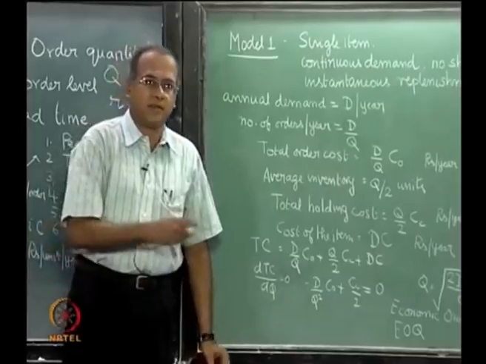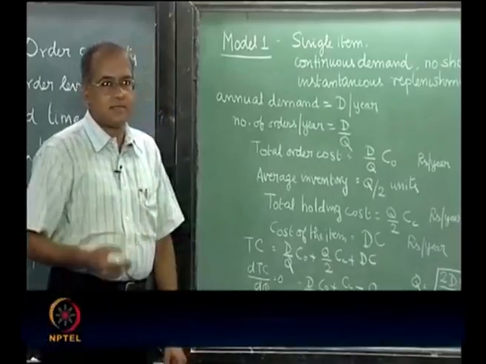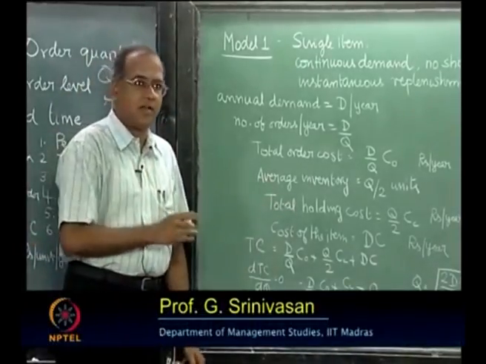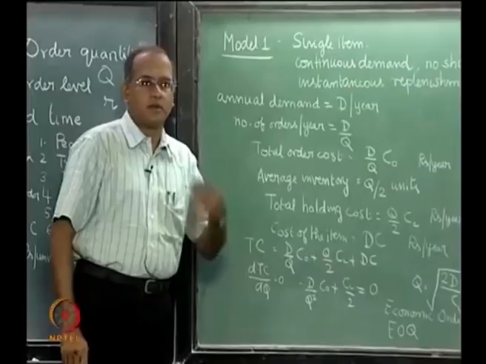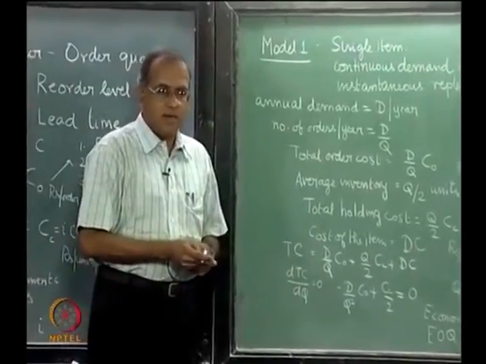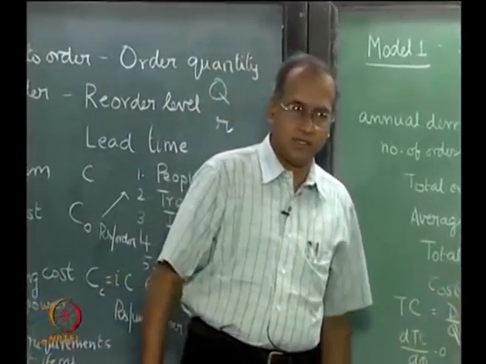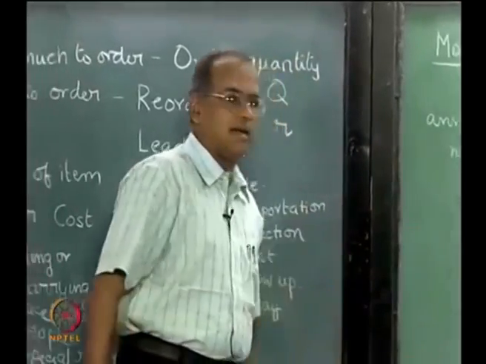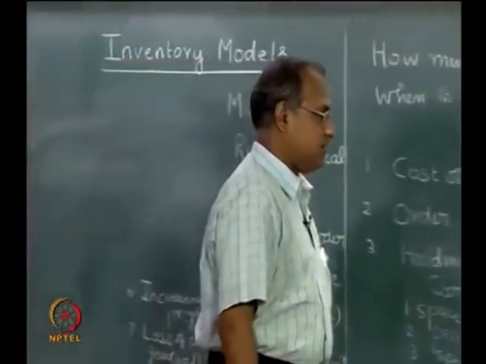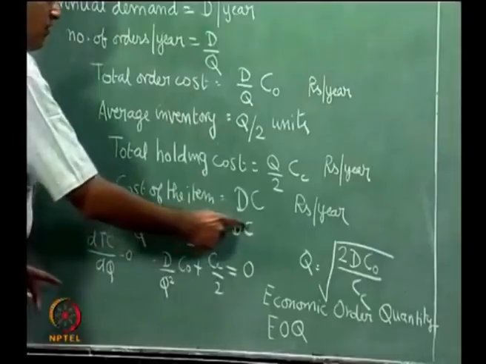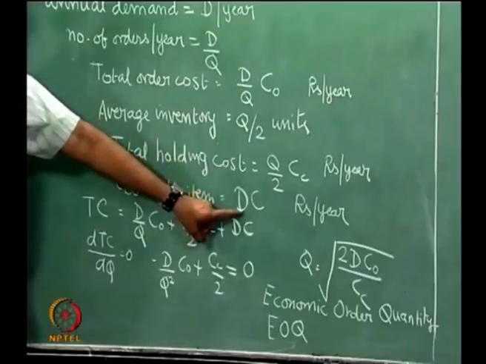It is also called Harris's inventory formula, and the literature talks about the contributions of both Wilson and Harris, who supposedly have independently derived or thought about the use of such a formula to find out the economic order quantity, or the order quantity that minimizes the sum of the ordering cost as well as the carrying cost. So out of the 4 costs, as I said, we did not consider the back order or shortage cost. We also observe that the 3 remaining costs that we have got, this is the order cost component, this is the inventory holding cost component, this is the item cost component.